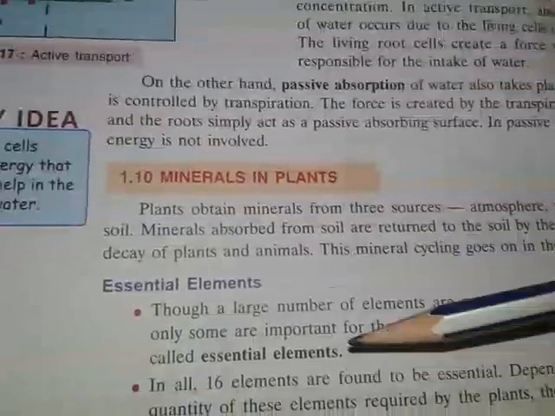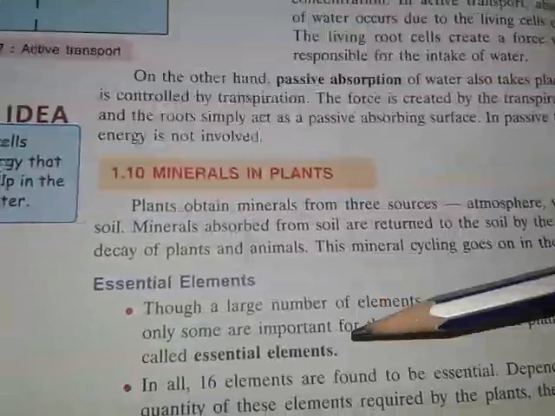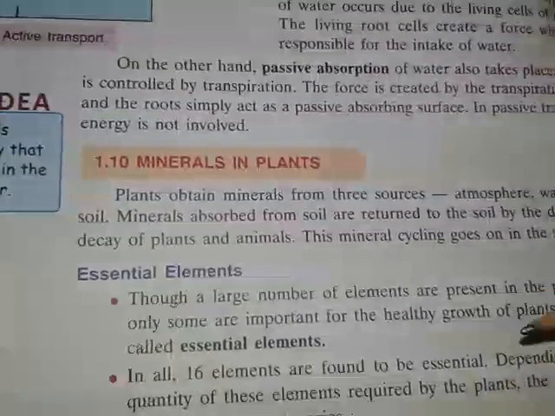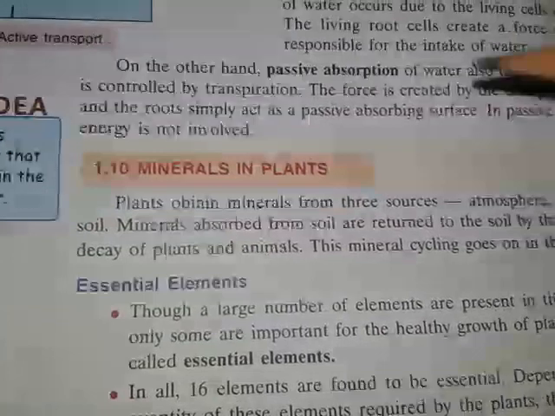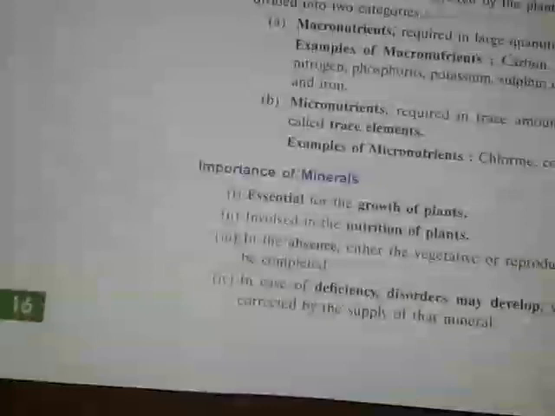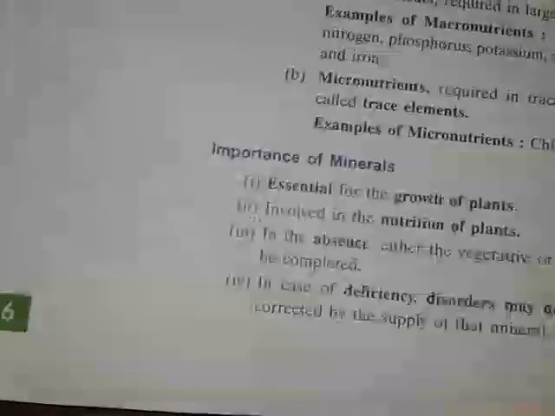So these are all about your essential elements, some of which are micronutrients and some macronutrients. Macronutrients are like carbon, hydrogen, oxygen, nitrogen, and micronutrients are like chlorine, copper and boron. So what is the importance of the minerals? That is the most important thing for a plant.